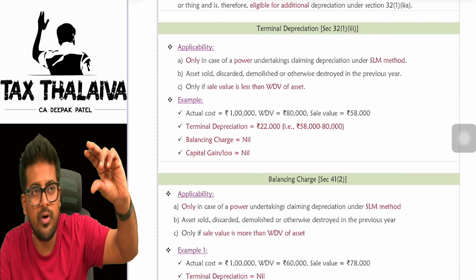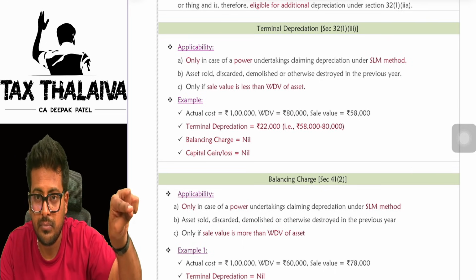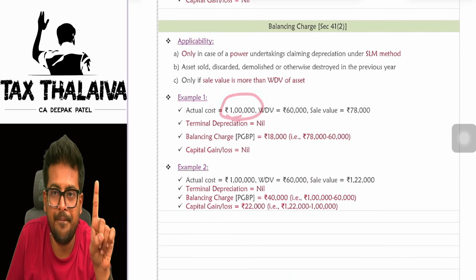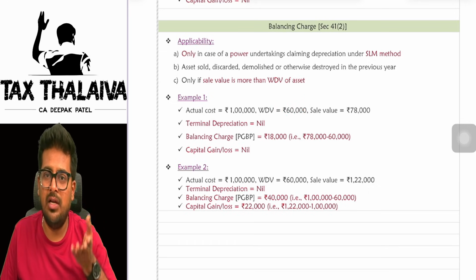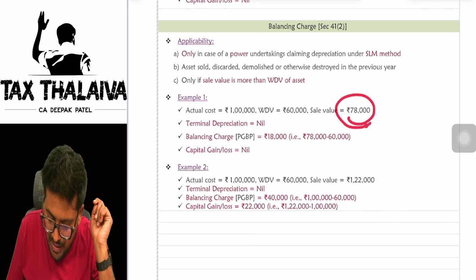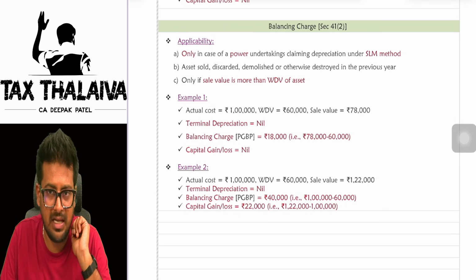If you sell the asset for more than the actual cost, then you will get capital gain also here. Let's see the example. Actual cost of the asset was 1 lakh. WDV was 60,000. Means actually as on today the value of the asset is 60,000. You purchased for 1 lakh. First example, 78,000 is the sale value.